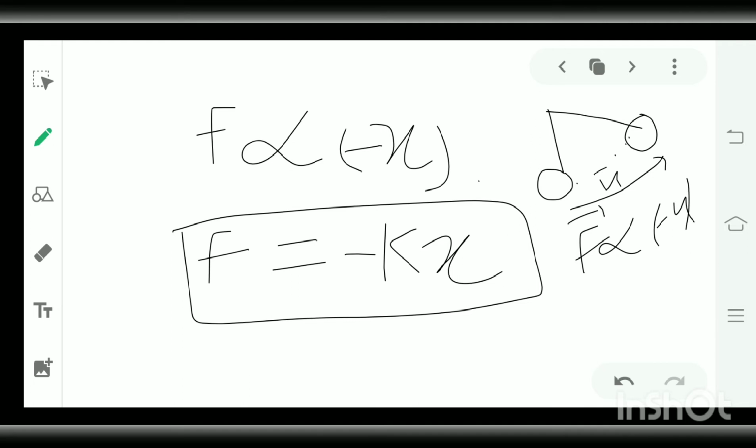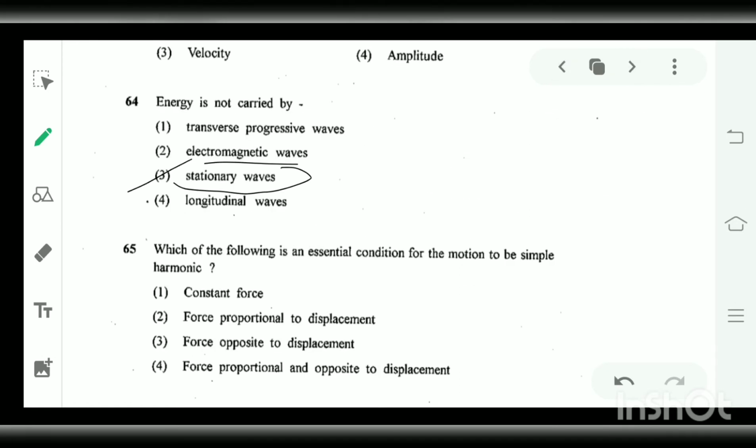So the statement which is true is force proportional and opposite to the displacement. So the fourth option is correct.